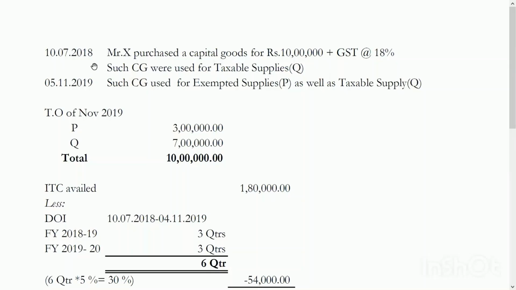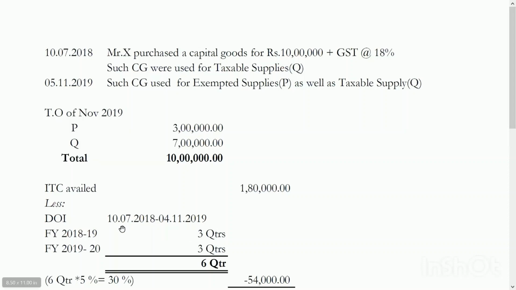On 10/7/2018, Mr. X purchased capital goods for 10 lakh plus 18% GST. Those goods were used for taxable supplies Q. And on 5/11/2019, such goods were used for both exempted supply and taxable supply. Turnover of November 2019: 3 lakh for P, that is exempted supply, Q, taxable supply 7 lakh, total is 10 lakh. Now the ITC availed is 1,80,000, that is 10 lakh into 18%.